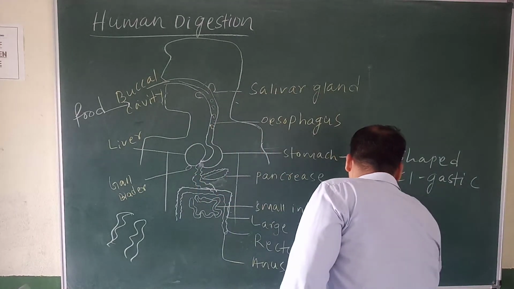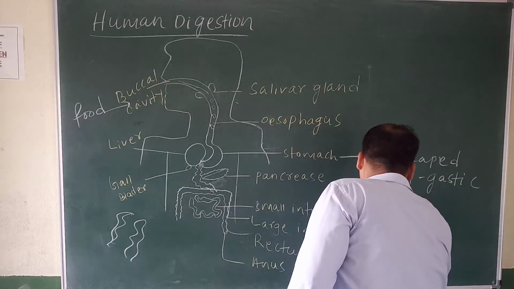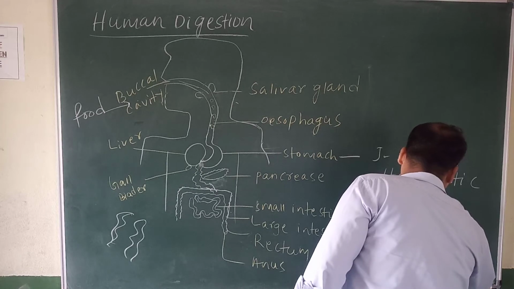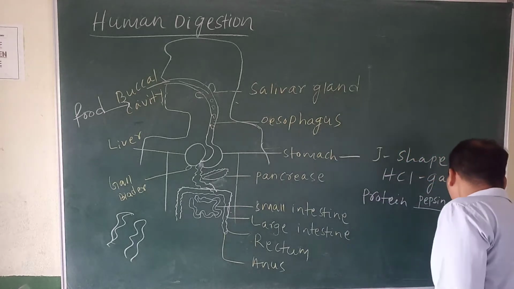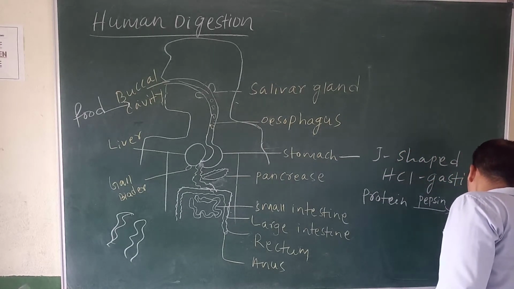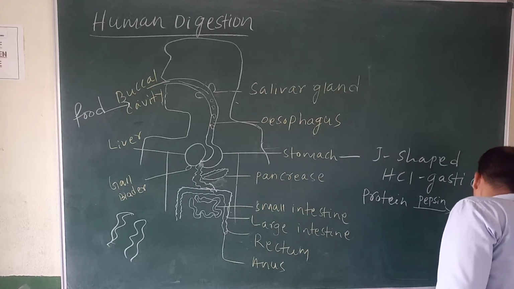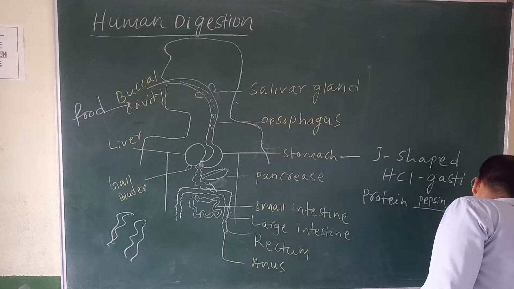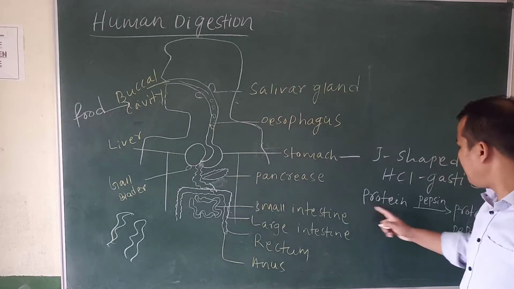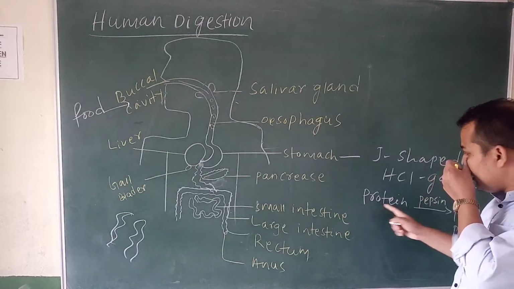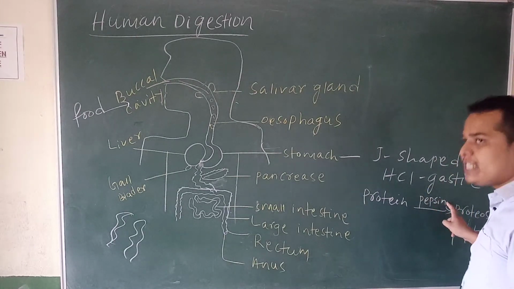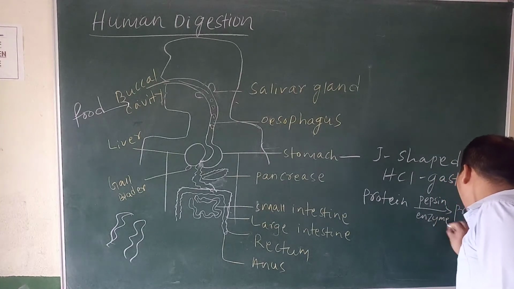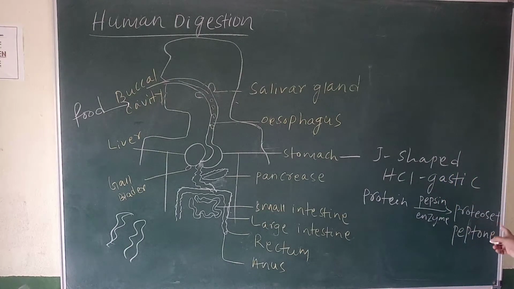Protein food in the presence of the pepsin enzyme will make proteose plus peptone.